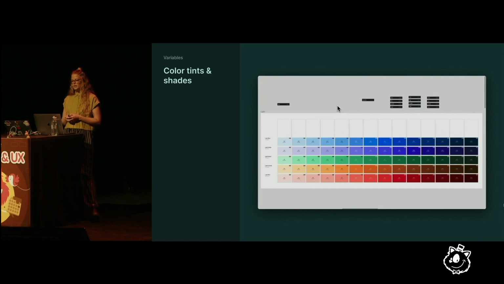Now you'll notice that Adobe and other palettes include 10 to 14 tints and shades, a lovely progression from light to dark, but far too many options for almost any design system. The second way to reduce your color variables in your system is to only add what's needed. Take a close look at your product and identify a small number of tints and shades needed to support your backgrounds, text, icons, and borders. Keeping these use cases consistent across all scales will keep the product looking cohesive and your colors easier and more predictable to use. Let's take a look at how we could use these colors in the UI prep system.